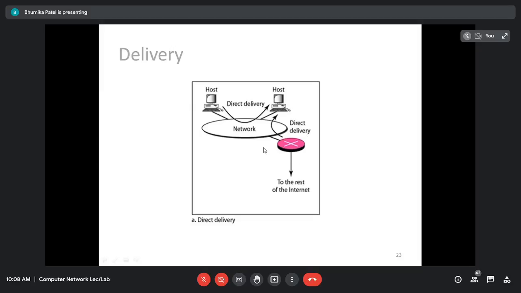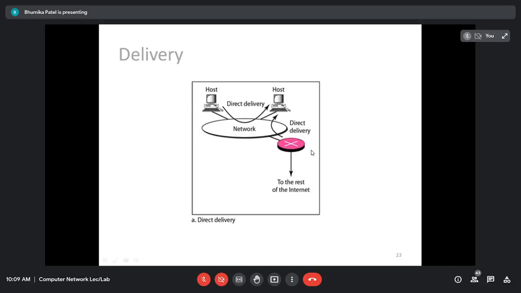direct delivery. So we will not need an indirect or intermediate router for sending any packet. Whereas, as you can see, this is the rest of the internet. The internet means a network of networks. There are multiple networks in the internet, right? So this is called direct delivery, but if any message is coming from the internet, it will be called indirect delivery, because the machine in the internet and this host are not in the same network. That is the main thing. In direct delivery, the one delivering the packet and the destination host are in the same physical network, whereas in indirect delivery, they are not in the same network.